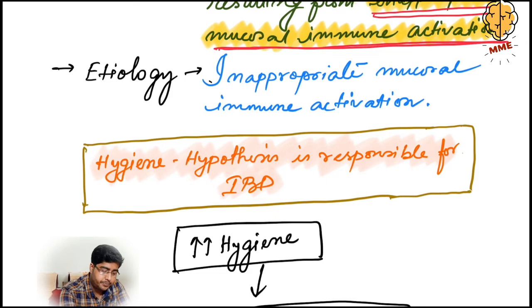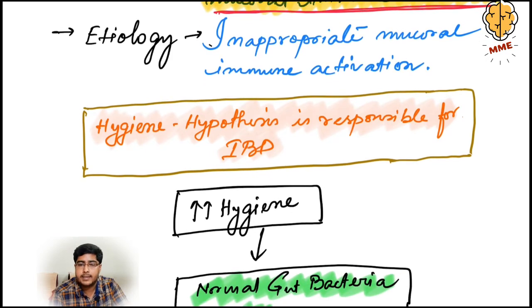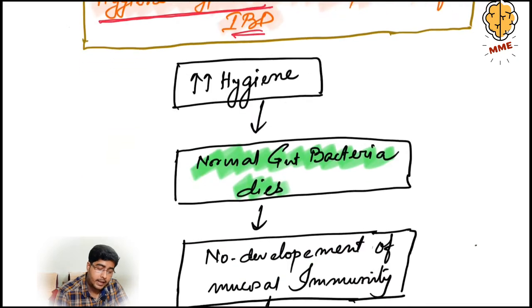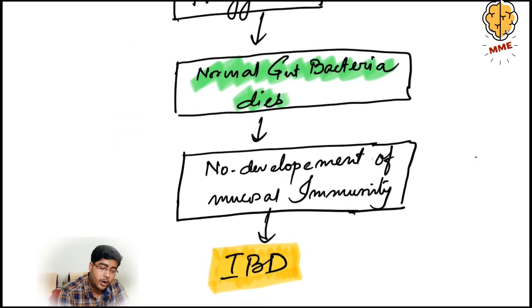But because of excessive hygiene, like refrigeration, these healthy bacteria die. So there is no immune activation, and that leads to IBD. So the hygiene hypothesis is responsible for IBD. How? Increase in hygiene leads to normal gut bacteria dying. As a result, there will be no development of mucosal immunity, which leads to IBD.